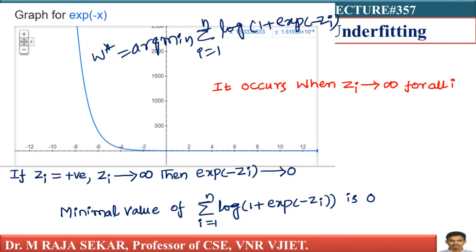This is our optimization problem, isn't it?